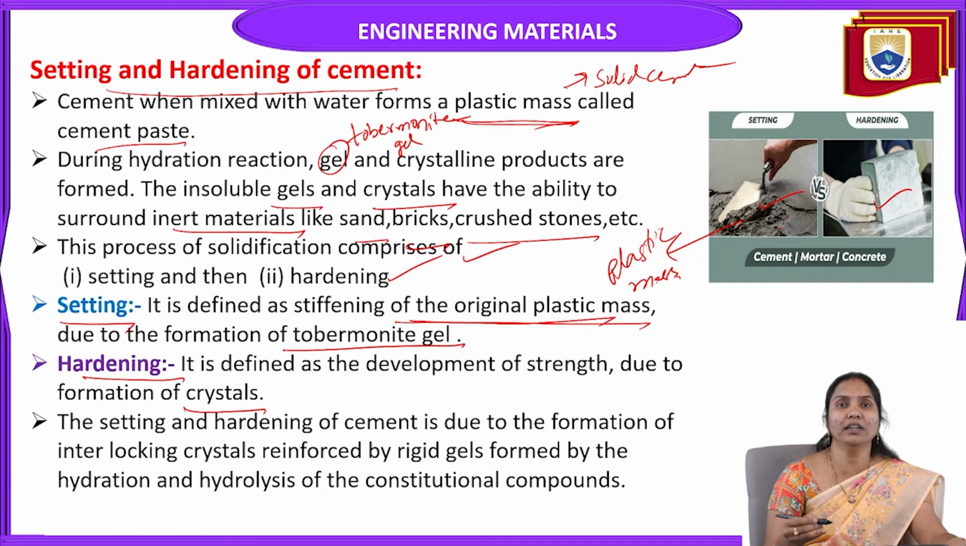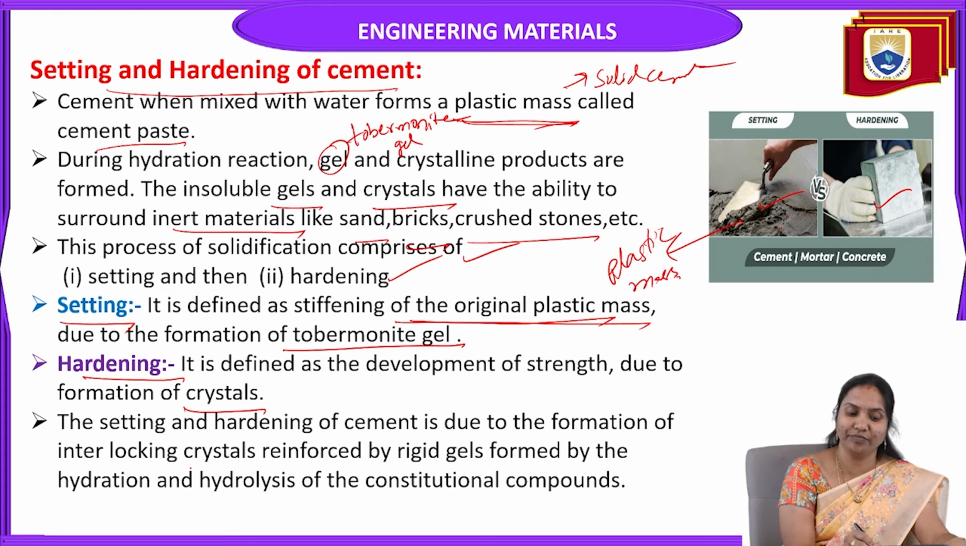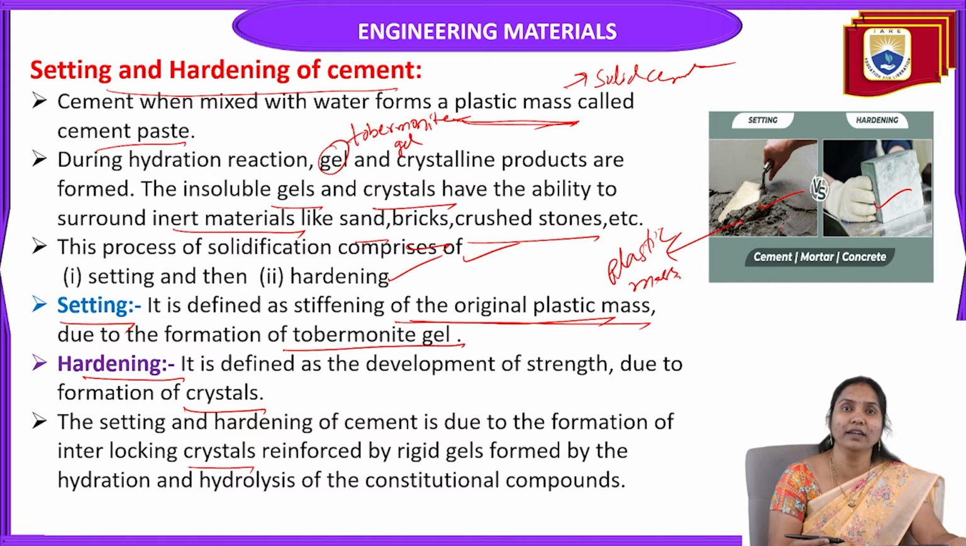The setting and hardening of cement is mainly due to the formation of interlocking crystals reinforced by rigid gels formed by the hydration and hydrolysis of constitutional compounds. When we mix cement with water, hydration and hydrolysis reactions take place. Then it forms tobermonite gel and crystalline products. In this setting and hardening process, the strength of the cement increases.